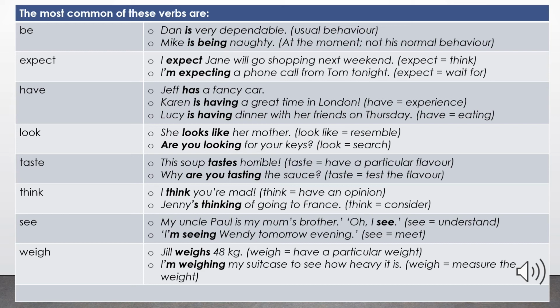It means she's considering going to France. See. My Uncle Paul is my mom's brother. Oh, I see. I see means I understand. Stative verb, that's why we use the present simple form. But I am seeing Wendy tomorrow evening. See here means to meet somebody. I am meeting Wendy tomorrow evening.